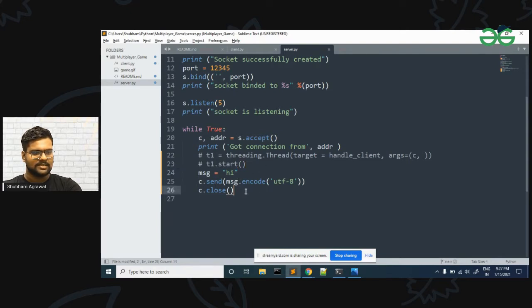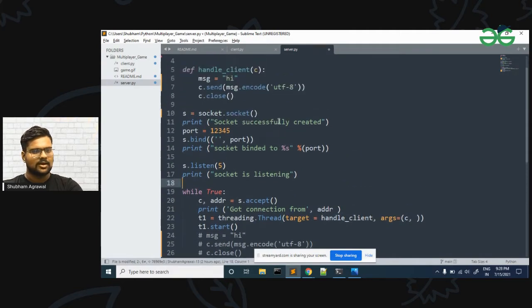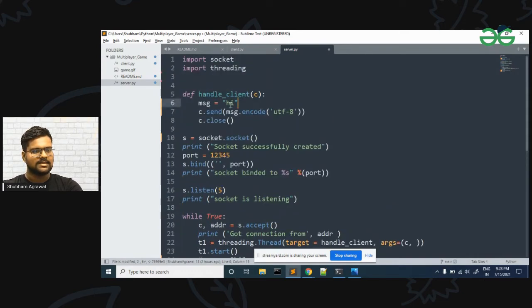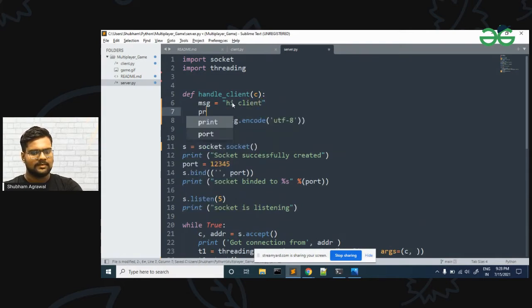Let me comment this code and uncomment the multi-threading code. Here I have removed the double quotes from handle_client, so you don't have to provide double quotes here. Now, in handle_client we are saying hi, so let me change it to hi client. And let me print here that a new client entered.